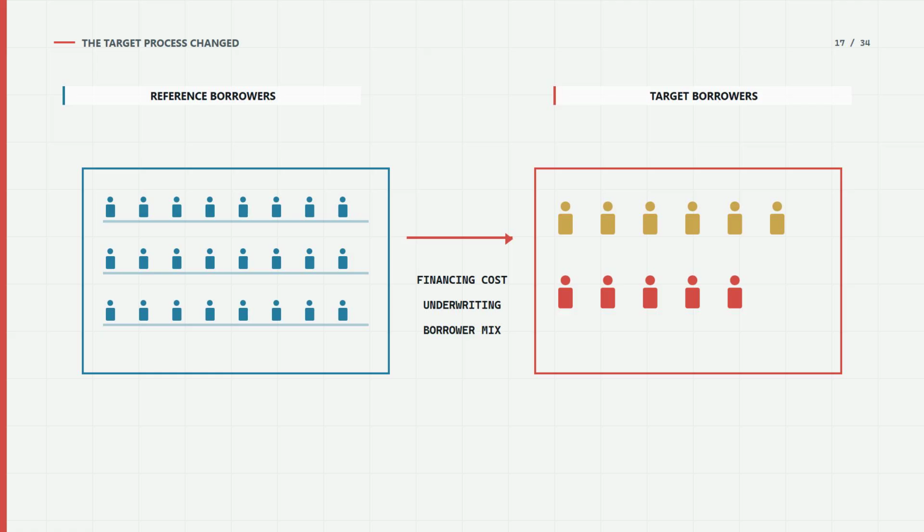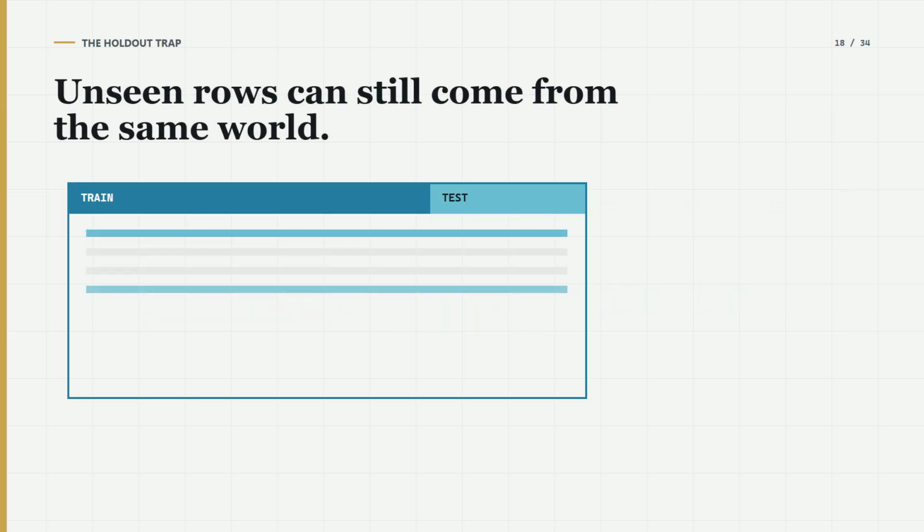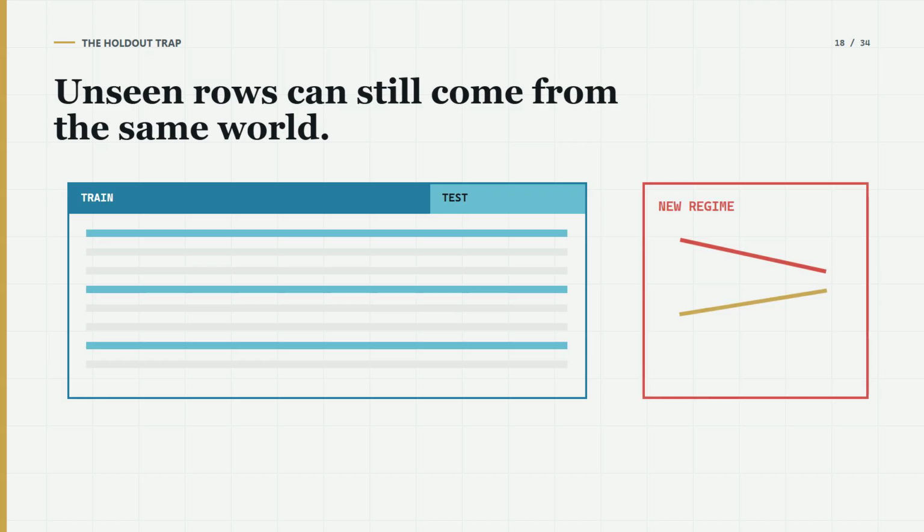The target process now contains different incentives, different payment pressure, and a different population. The code still produces a loss estimate to 2 decimal places, but the reference process and target process have moved apart. The model has not necessarily become useless. Its old validation simply answers a narrower question than the current decision requires. Randomly holding back data may not reveal this problem. A test set can contain unseen rows while preserving the same economic regime, selection rules, and incentives. It shows that the model can handle new examples from a familiar process. It does not show that a new process remains familiar.